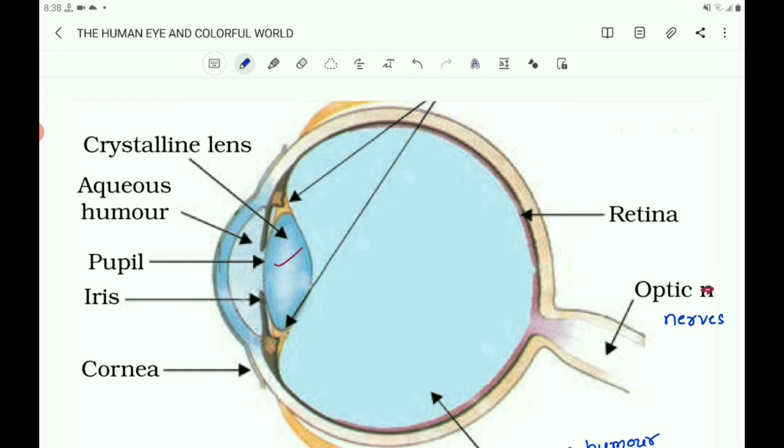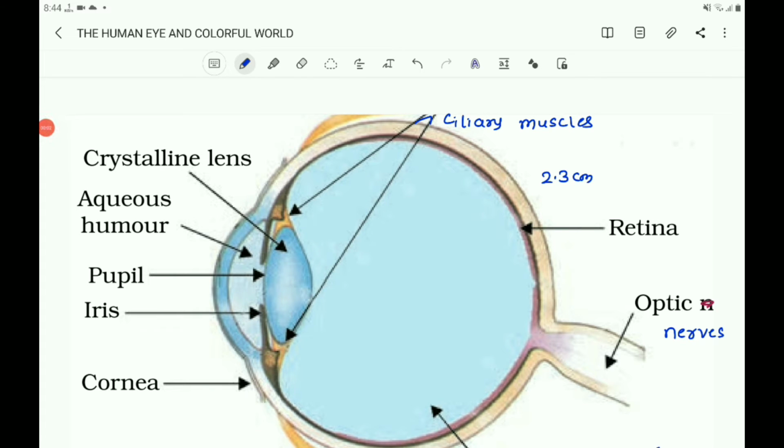The human eye can be compared with the camera. You know that a camera is an optical instrument to take the photograph of an object. Similarly, the eye acts like a camera. It has a natural lens and a natural retina, just as a camera has a lens and a film to capture the photograph of objects. The retina is just like the film of the camera, but it is a natural screen which catches the image of the object in front of your eye.